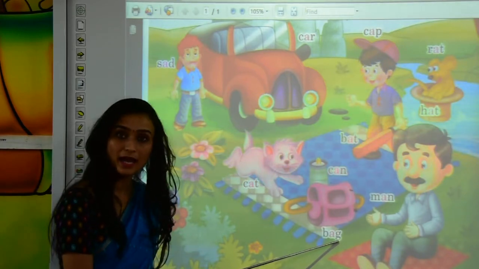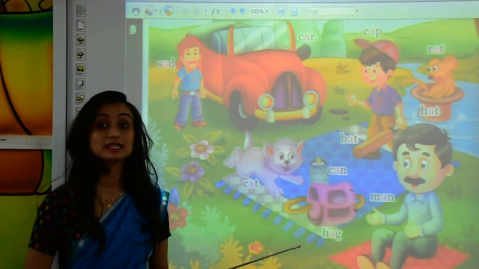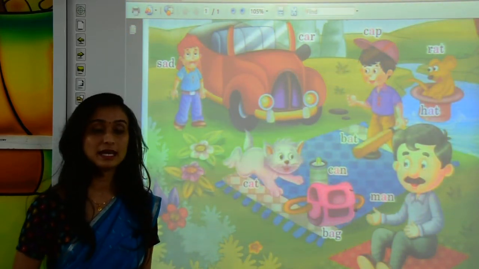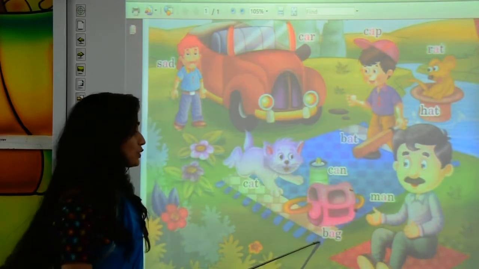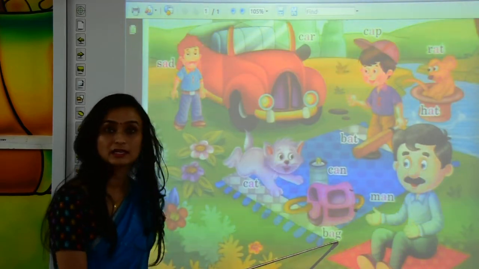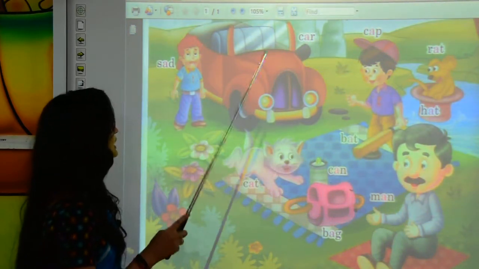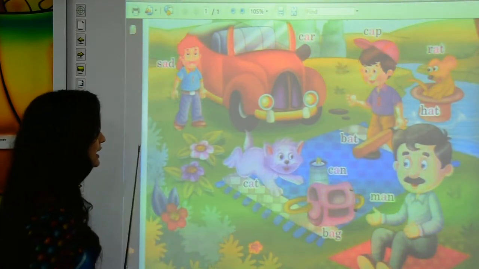What is the sound of B? I just told you. Yes, it is B. B stands for B. And A-G stands for egg. Together we'll make bag. B-A-G, bag. Okay, kids. Now, let's read all the pictures with their spellings once again.